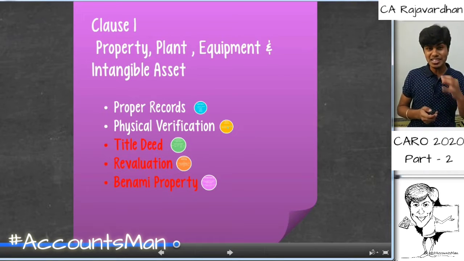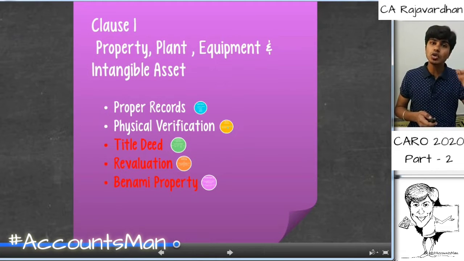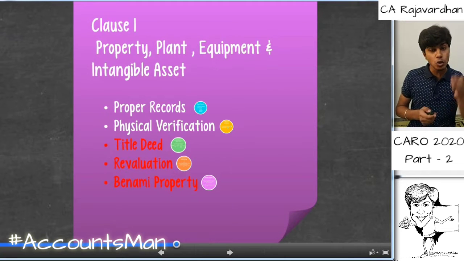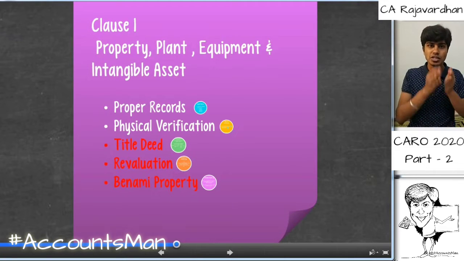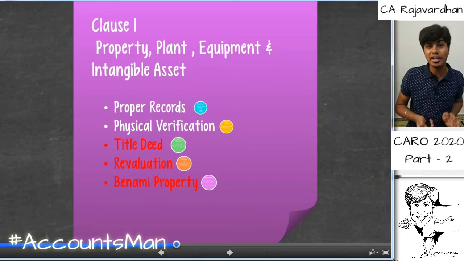Secondly, whether such revaluation, upward or downward, is greater than or equal to 10% of the carrying amount. If it is, we need to disclose it class wise: this class of assets revalued by 12%, this class of assets by 12%, this class of assets by 10%. It can be upward revaluation or downward revaluation.